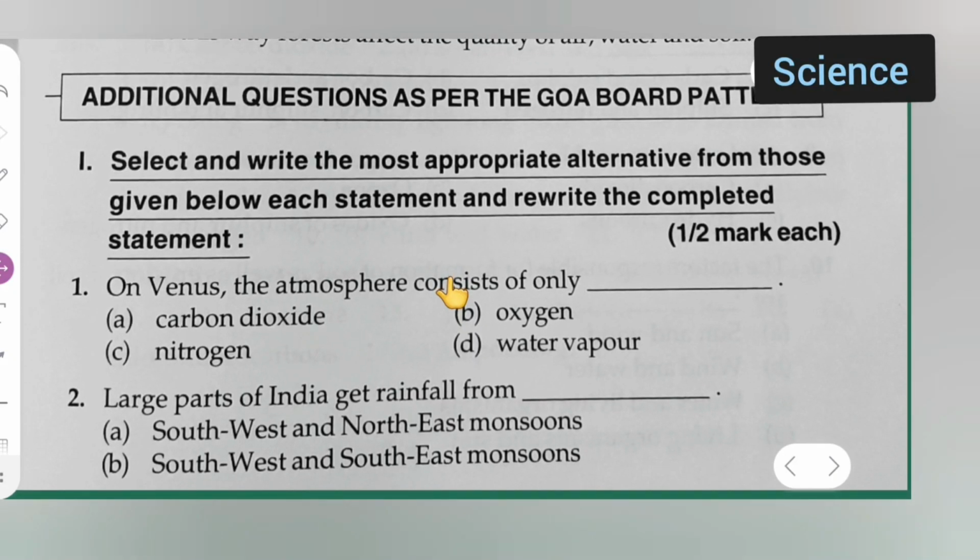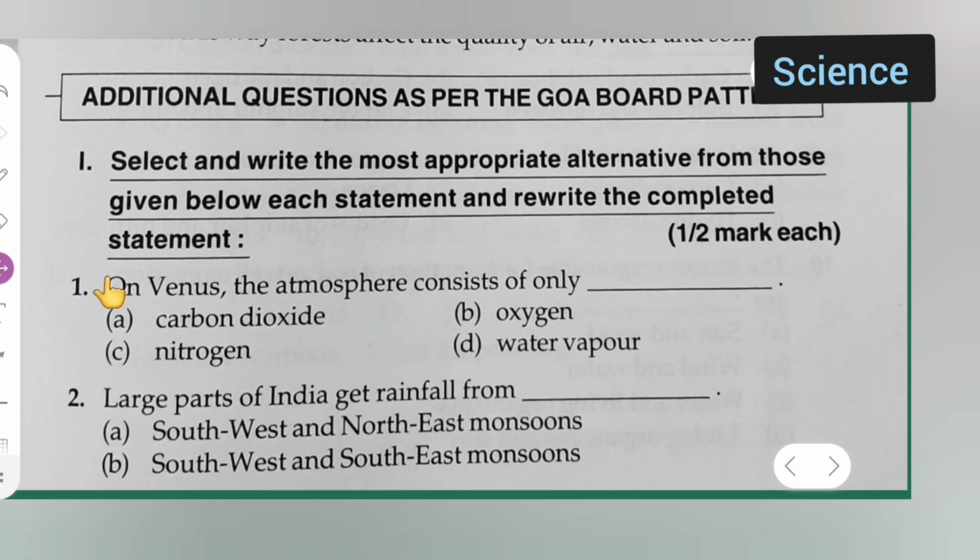Okay. So now let us see the MCQ on natural resources. Now here we start with the MCQ of natural resources. Select and write the most appropriate alternative from those given below each statement and rewrite the completed statement.